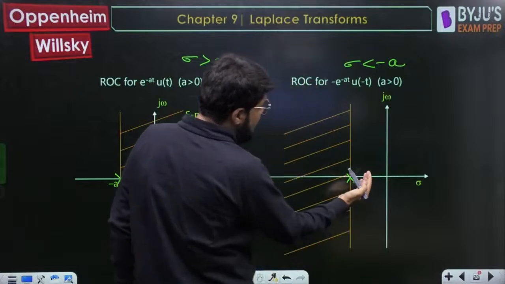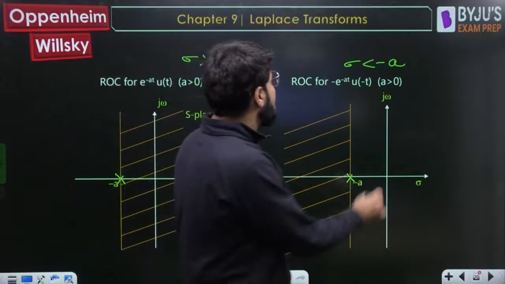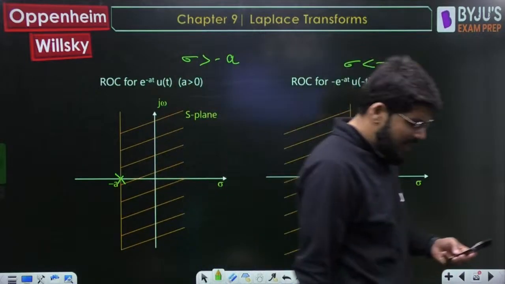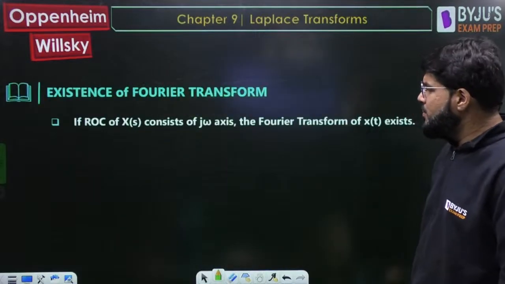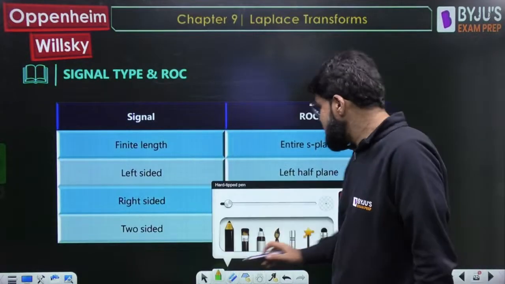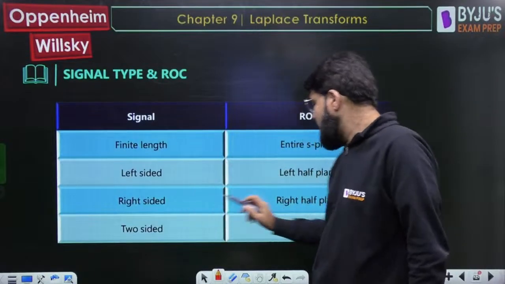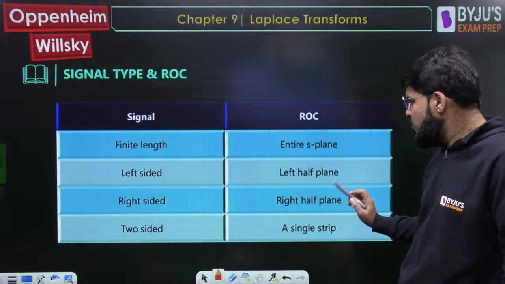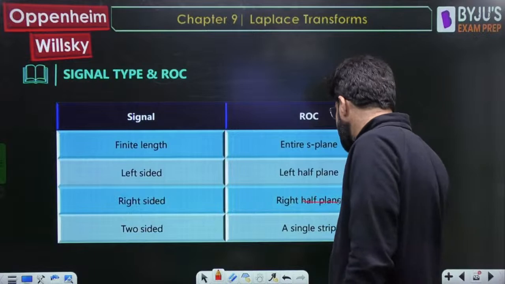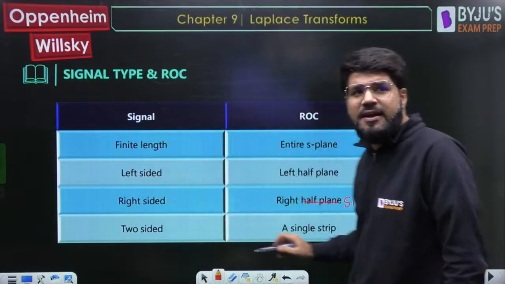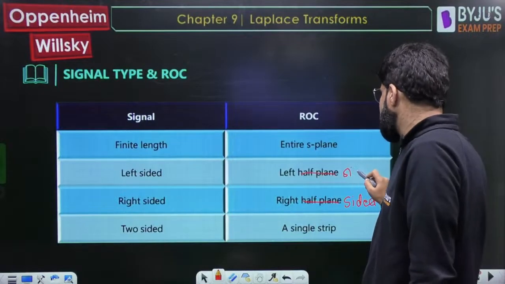This is the pole minus A and ROC is towards the left of this. So signal is left-sided, ROC is also left-sided. Okay, so always remember, whenever the signal is right-sided, it will also be related to causality later on. The ROC will also be right-sided, not right half plane. ROC also will be right-sided, not necessarily only right half plane. If the signal is left-sided, ROC will also be left-sided in nature.